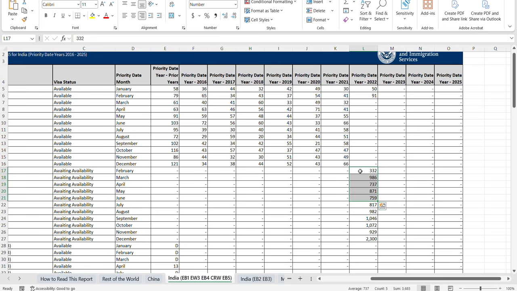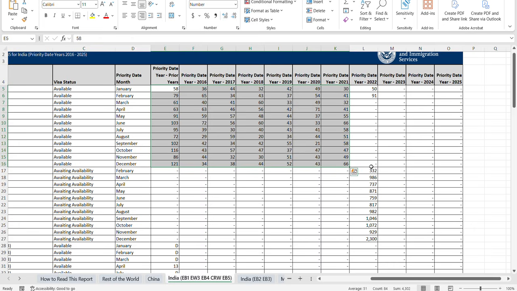Again, I'm just counting the awaiting availability, not the numbers coming from the previous priority years up to 2021. This is also a major contributor that can account for more demand. Oftentimes that creates the retrogression for EB1 India, because you would see a lot of backlog count increase up to the year 2021 due to porting, maybe from EB2 to EB1 or EB3 to EB1 in this case.